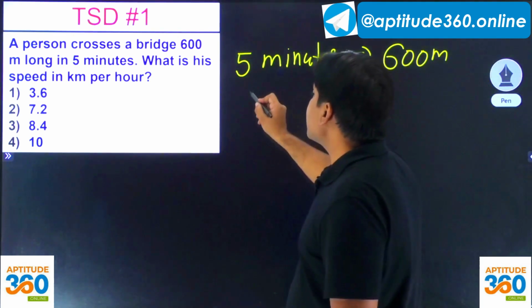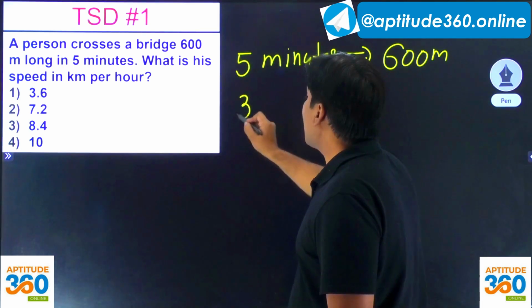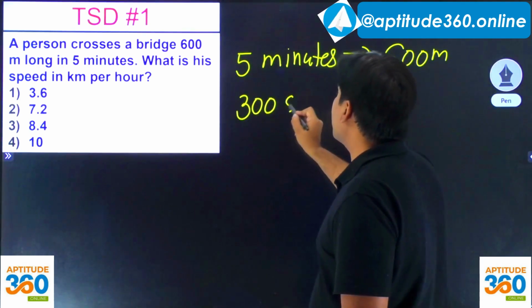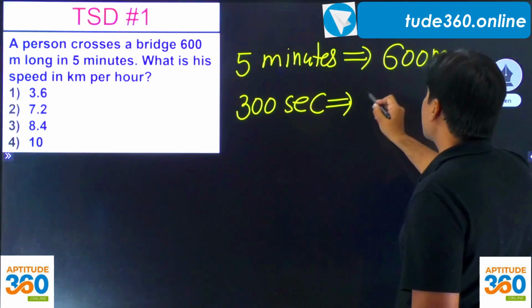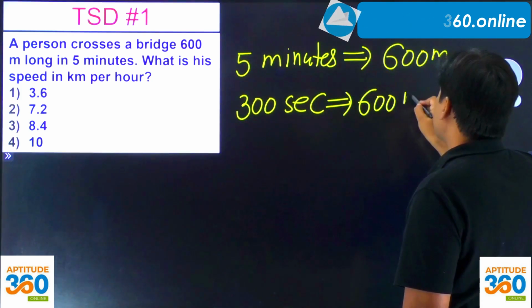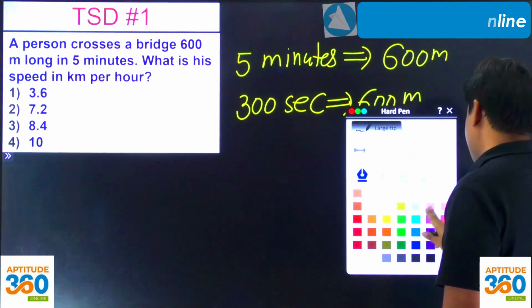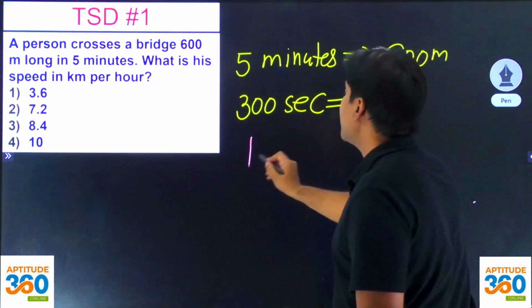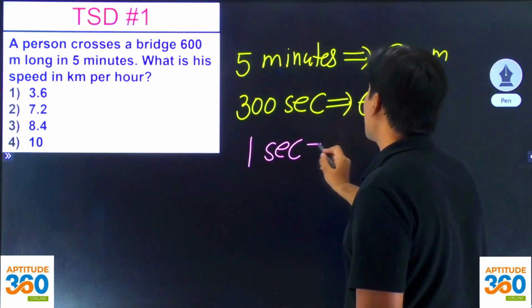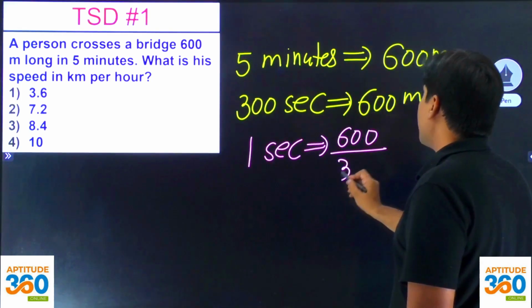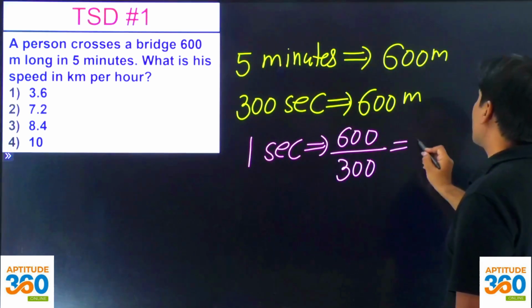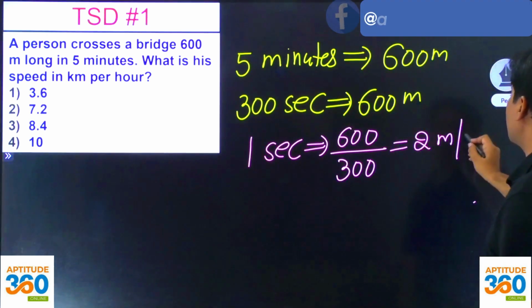So 5 minutes will be 5 into 60, which is 300 seconds. So the person goes 600 meters in 300 seconds, and hence in 1 second, it is 600 upon 300 or 2 meters per second.